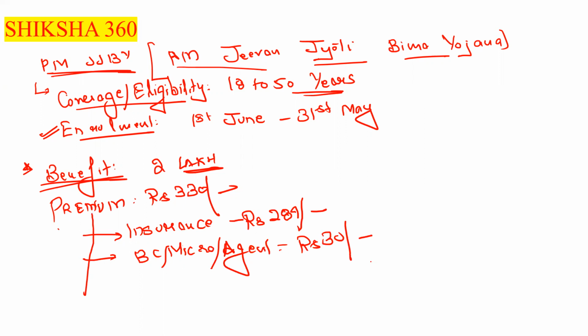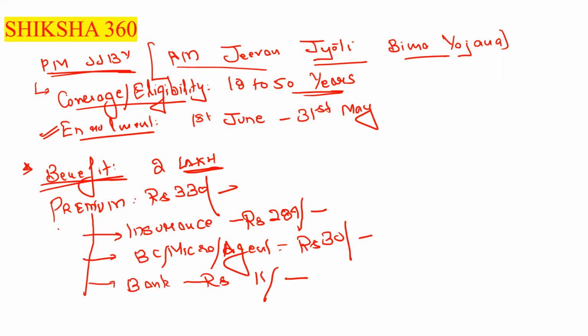And how much goes to the bank? Rupees 11. So total it becomes 330.